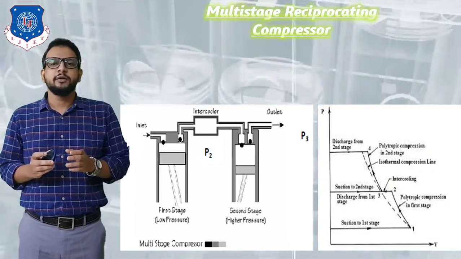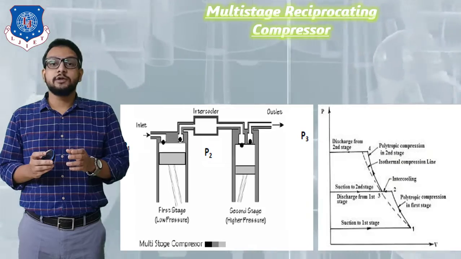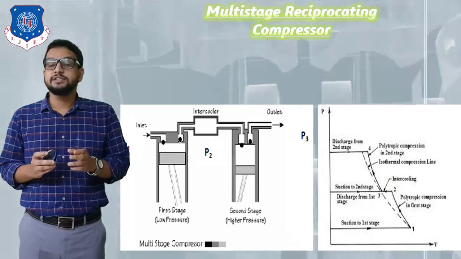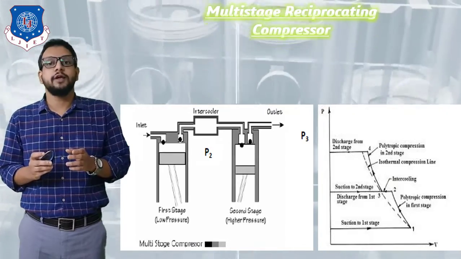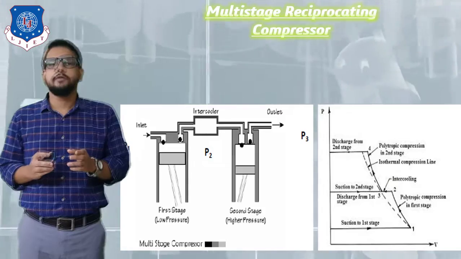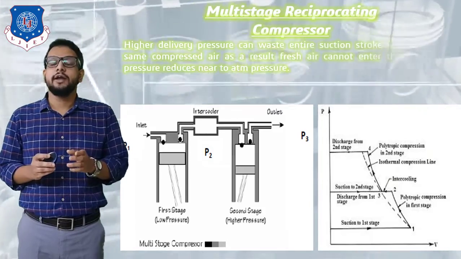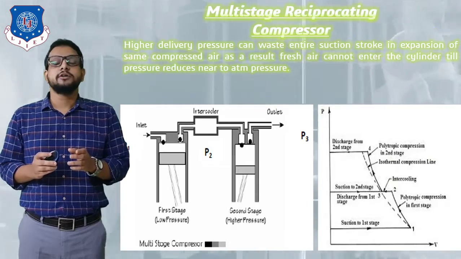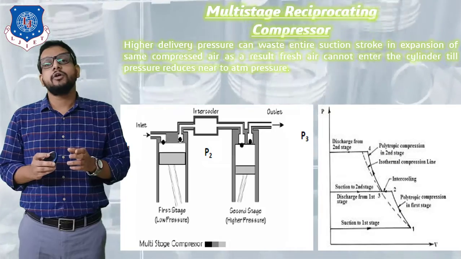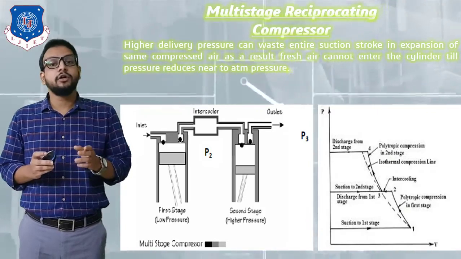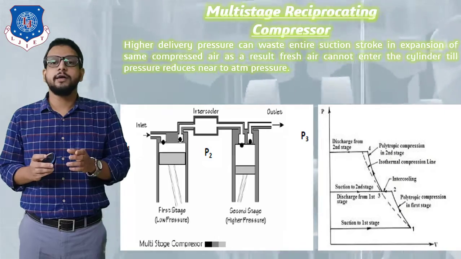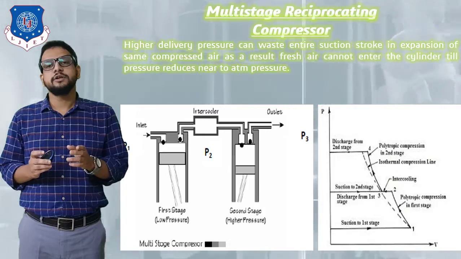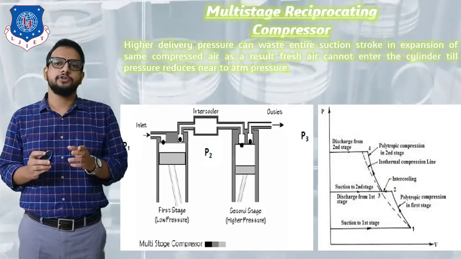It is possible, right? But when high pressure is required, that is, when high delivery pressure is required, at that moment a single stage reciprocating compressor will fail. The reason is that whenever a higher delivery pressure is achieved, the entire suction stroke can be wasted in expansion of the same compressed air, as a result of which fresh air cannot enter into the cylinder at the time of suction stroke till the pressure inside the cylinder comes nearer to atmospheric pressure.